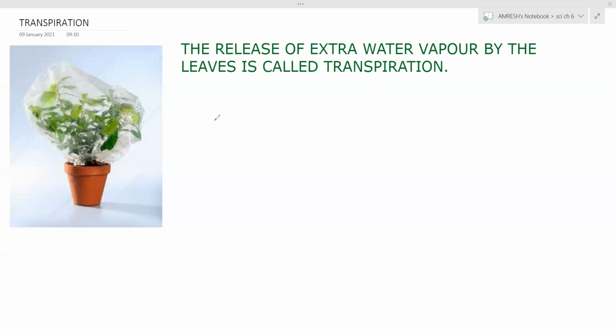Okay, so the release of extra water vapor. See, in photosynthesis water vapor is also formed, so that extra water vapor is released through the process of transpiration. This definition is very, very important. So from where is this released? From the stomata of the leaf. Stomata are small, minute openings in the leaf. From the stomata of the leaf, transpiration takes place.